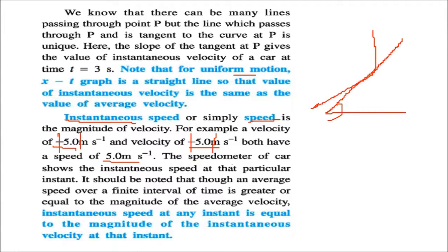The speedometer of a car shows the instantaneous speed at that particular instant, and we have to note that though the average speed over a finite interval of time is greater than or equal to the magnitude of average velocity, the instantaneous speed at any instant is equal to the magnitude of instantaneous velocity at that instant, because we are taking the absolute values.